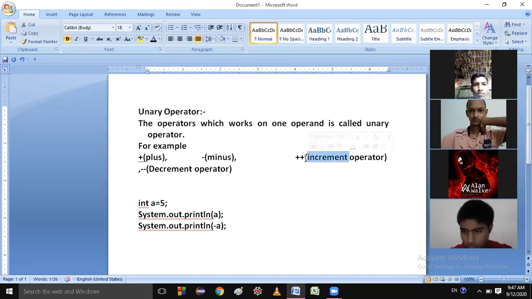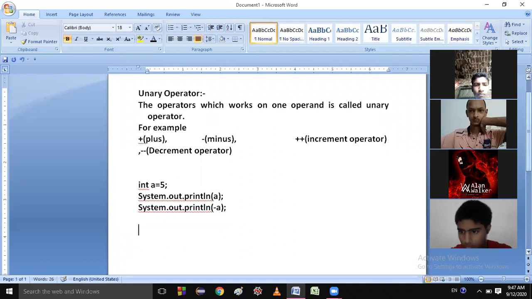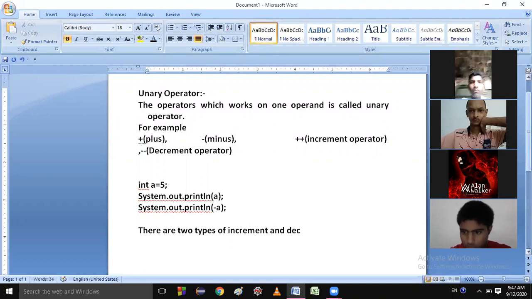Let me clear up the plus plus and minus minus. There are two types of increment and decrement operators.